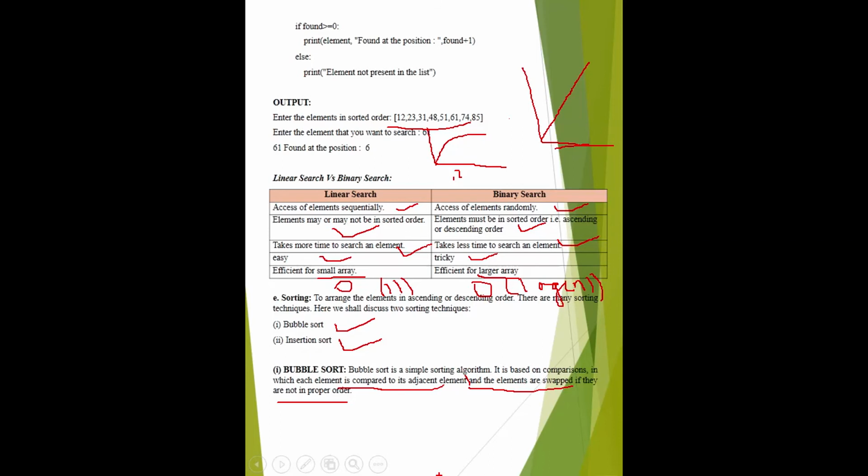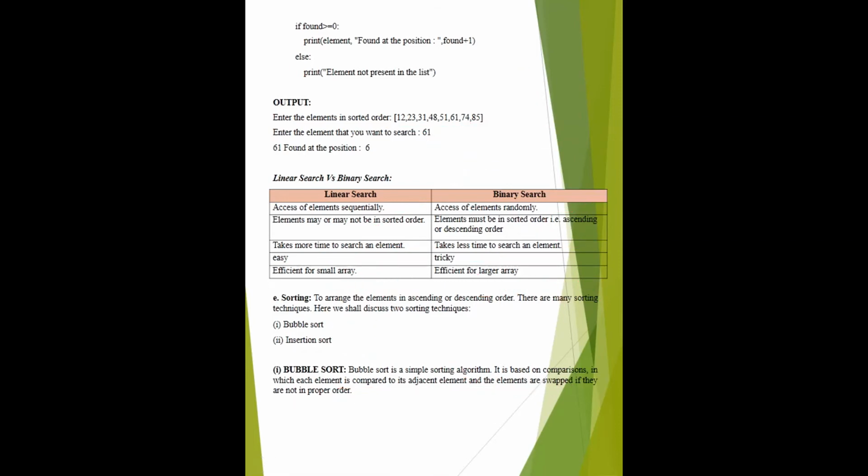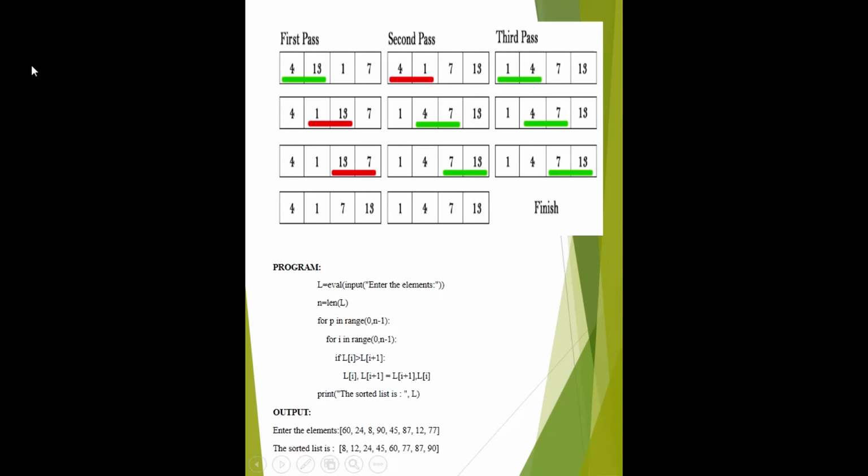And there are two types of sorting, internal sorting and external sorting. Both these sorting techniques are examples of internal sorting. Okay, just move to the next slide. Suppose this is the element list: 4, 13, 1 and 7. Remember these points which I will tell you, it will help you a lot.